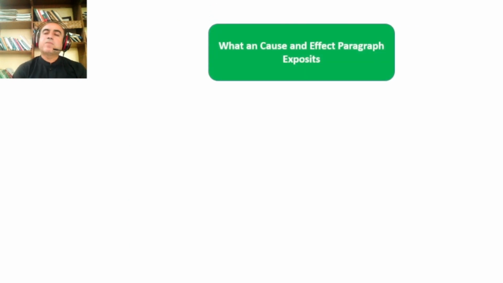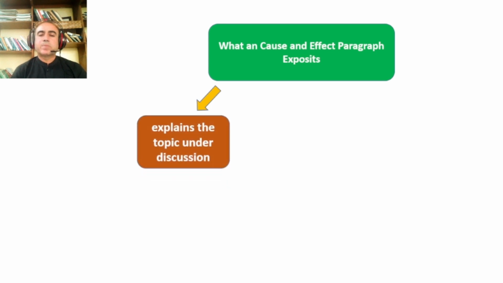Okay, cause and effect paragraph, what does it do? What does it expose? Because it is a sort of expository paragraph, it exposits the relationship between two factors which are under discussion. So it gives an in-depth understanding on that.